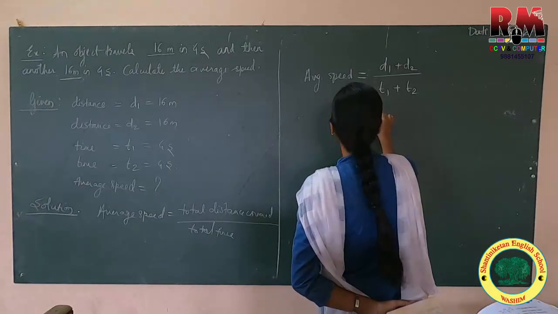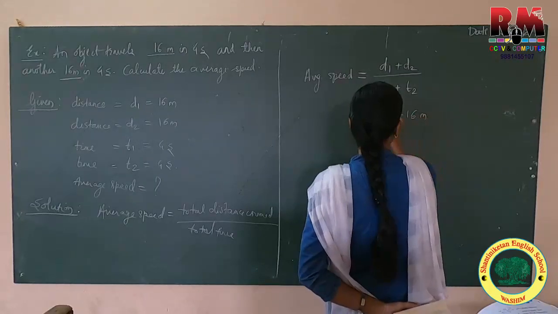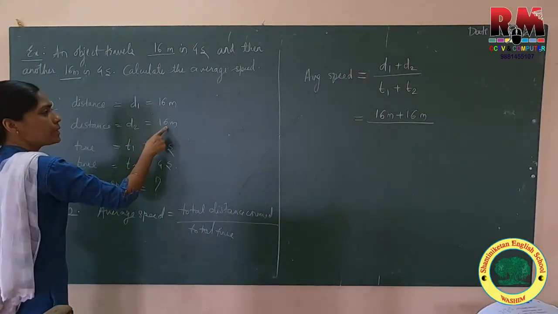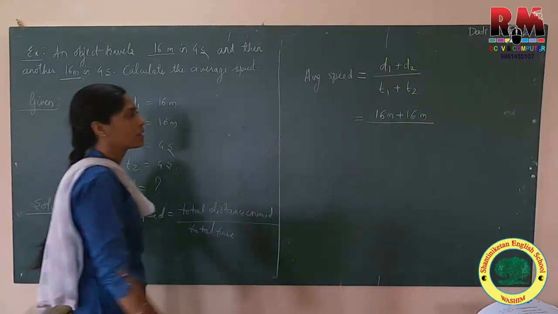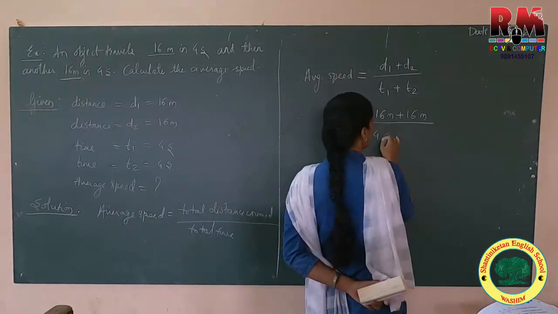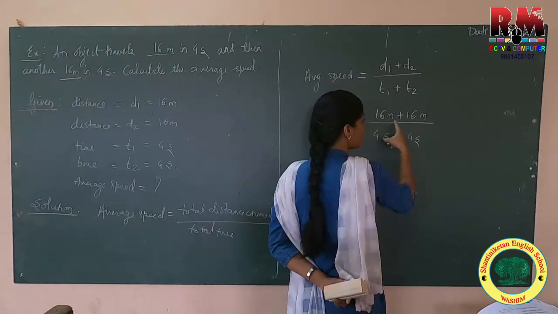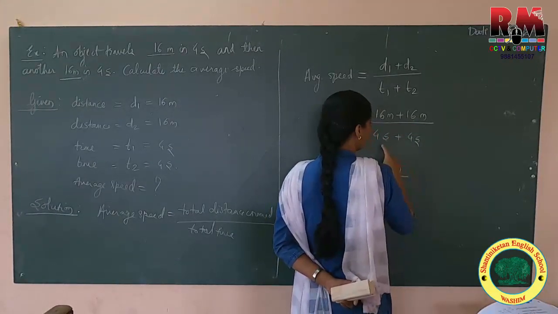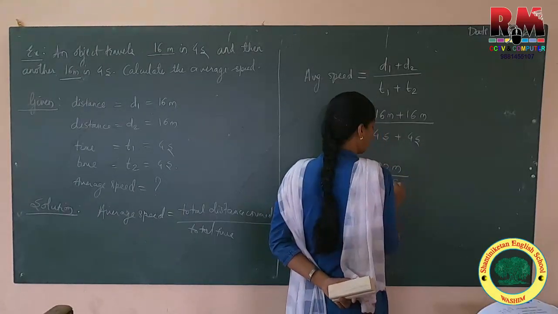Okay, how much is d1? 16 meter plus 16 meter. d1 is 16, d2 is 16, t1 is 4 and t2 is again 4. 4 second plus 4 second. So 16 plus 16, 32 meter. 4 plus 4, 8 seconds.